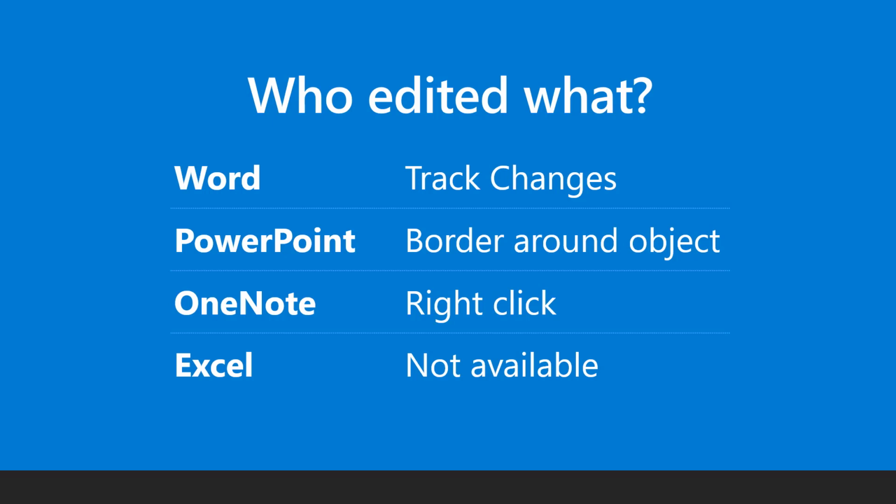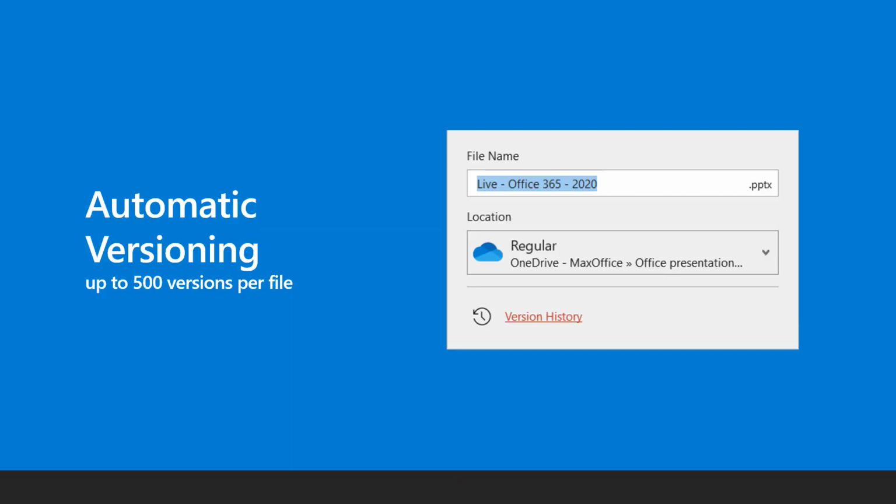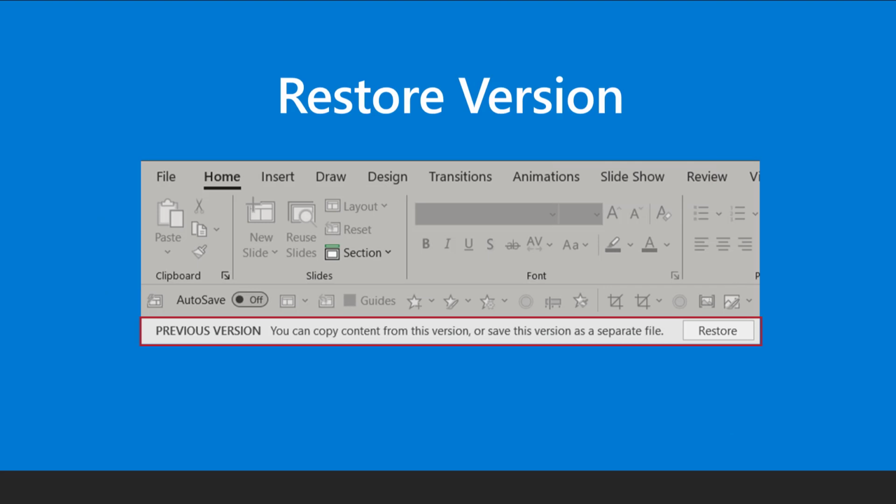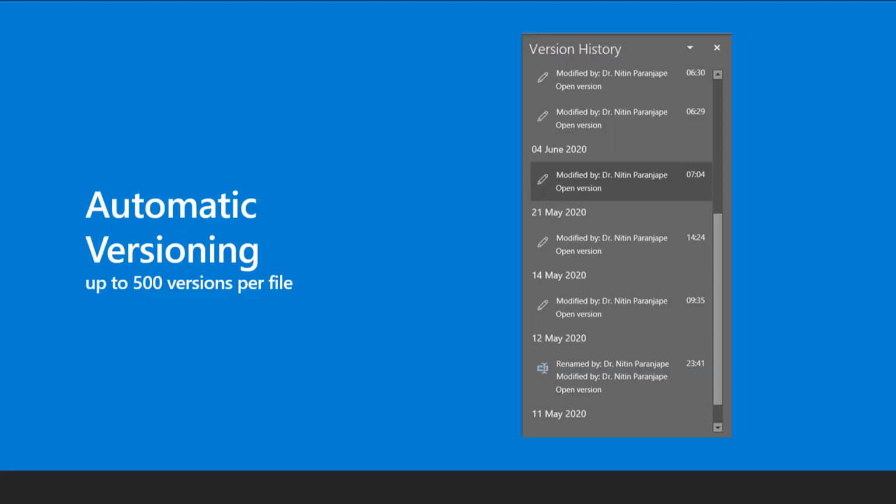In any case, what happens if someone makes a mistake or some deletion happens? OneDrive automatically stores past versions. You can restore from the previous versions anytime to recover from mistakes. Even though 500 versions are stored, only the base file size is counted against the OneDrive quota.